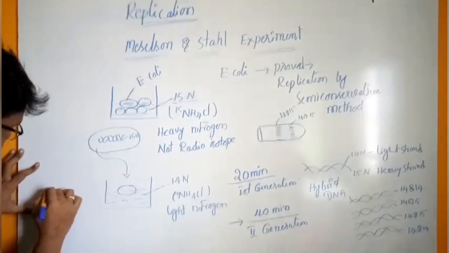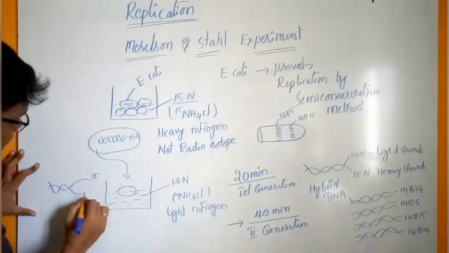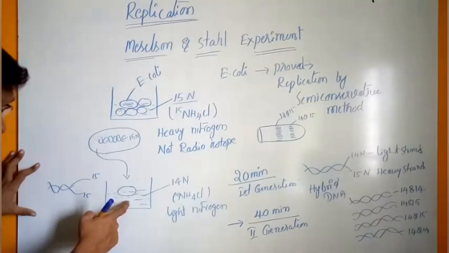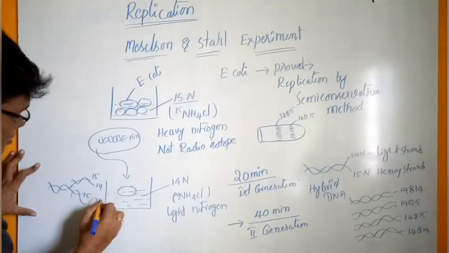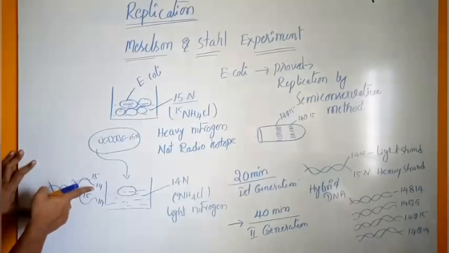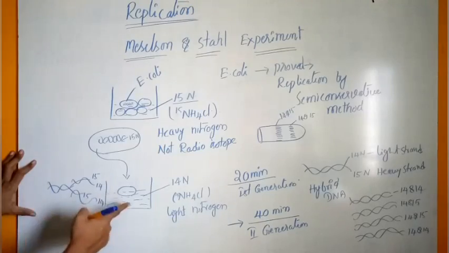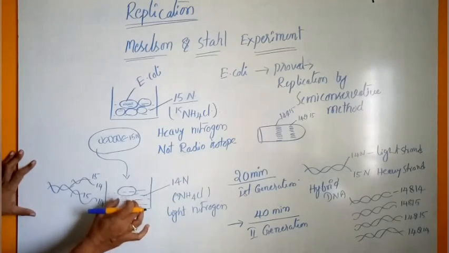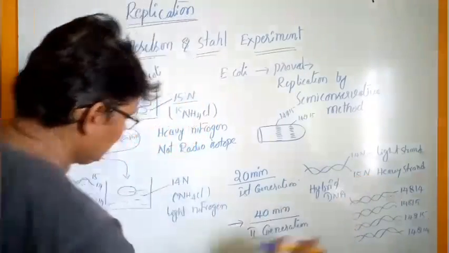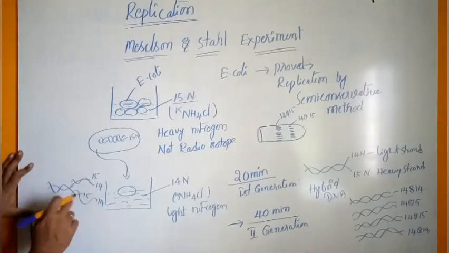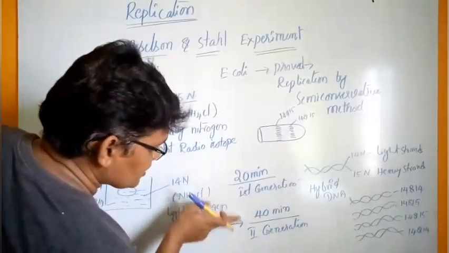So the first is the 15 type. Utilizing the culture medium, new DNA of 14 type is synthesized, giving 14 and 15. These hybrids are first isolated from the culture medium. So it contains the hybrid DNA molecule 14 and 15, and in the same way the other strand is also 14 and 15. After 40 minutes, that means the second generation.